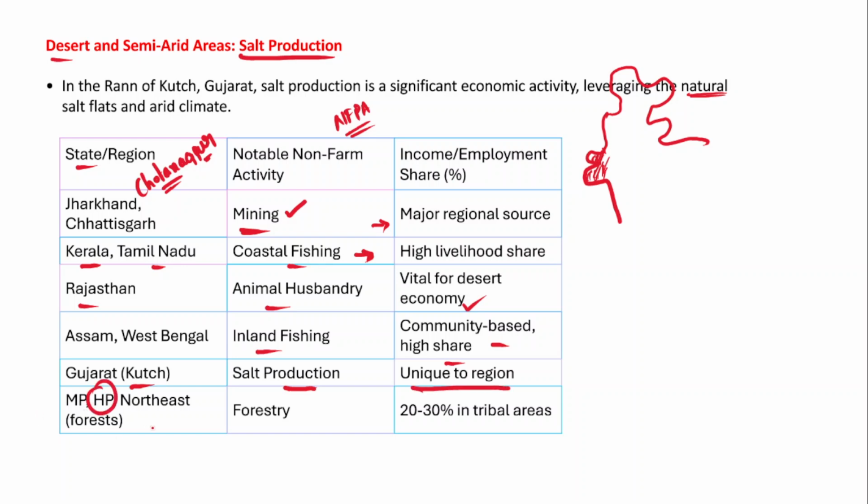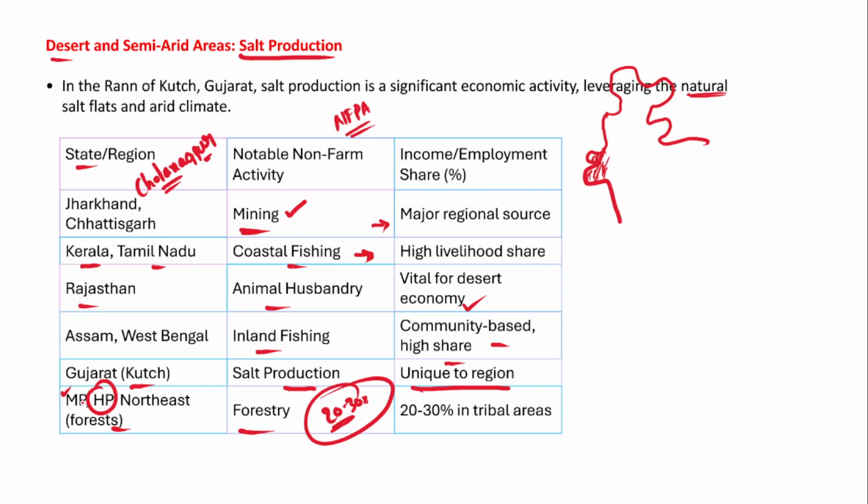In MP, Himachal Pradesh and the northeastern part of India, forestry matters, with around 20 to 30% of the tribal areas, right? Because in these regions the majority of the people are tribal people, so they depend on the forests.